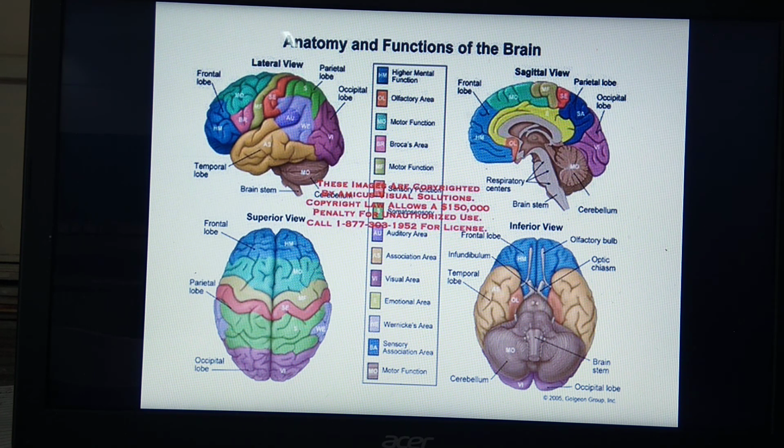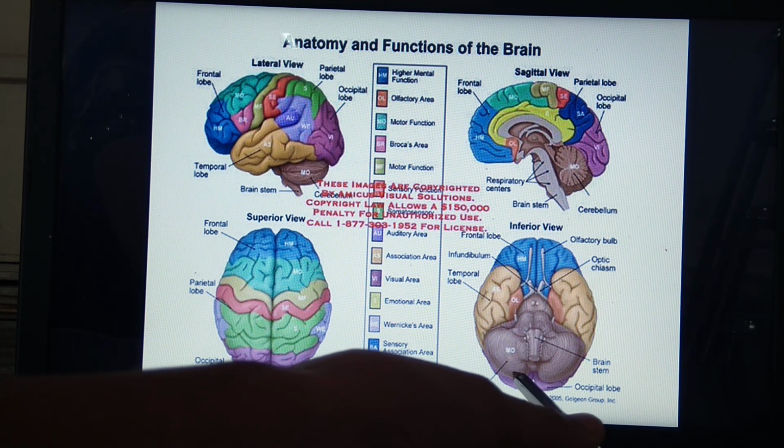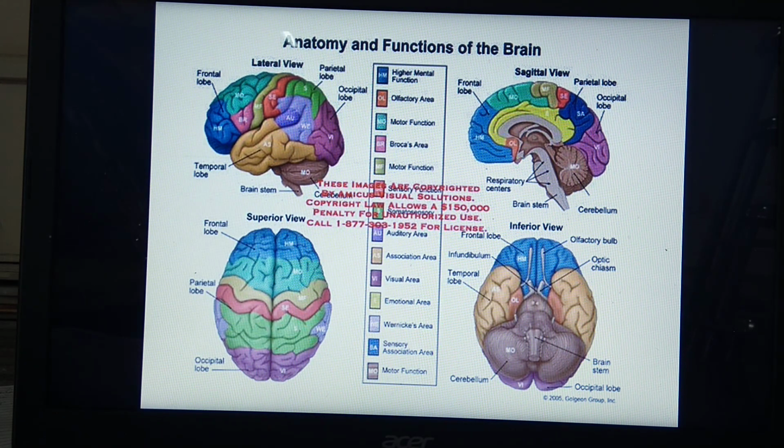Okay, so this is only the forebrain, which is visible from where? For understanding the forebrain, we have to see its top view, dorsal view. This is the lateral view. This is the ventral view, and this is the sagittal section, that means longitudinal section of the brain. So the first part, that is cerebrum, is explained here.